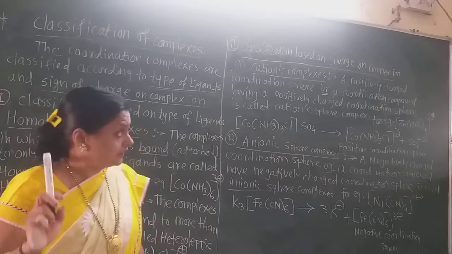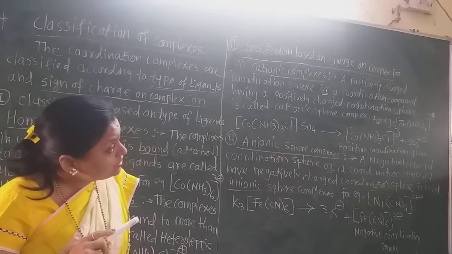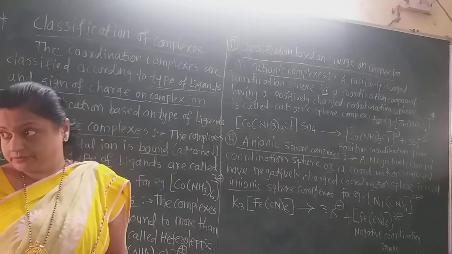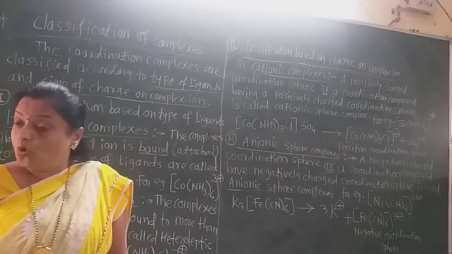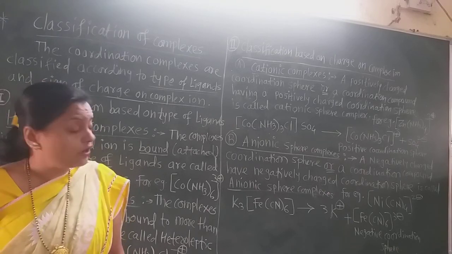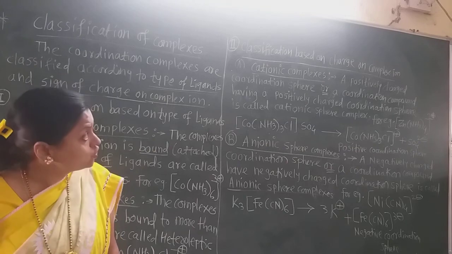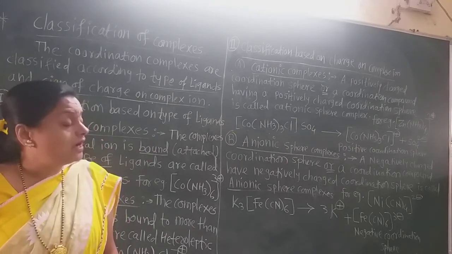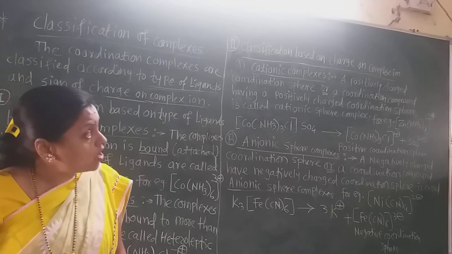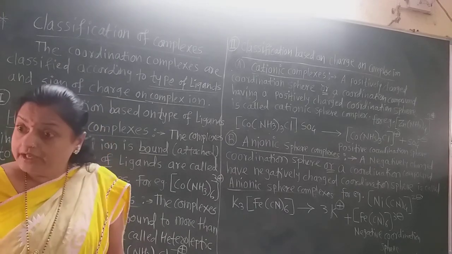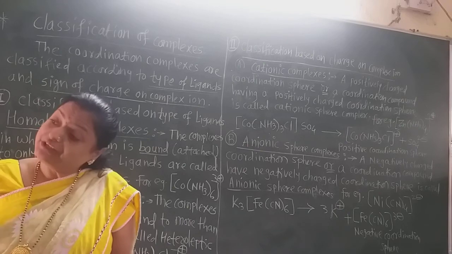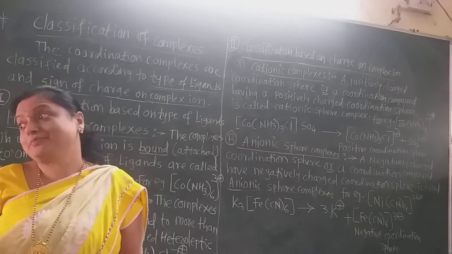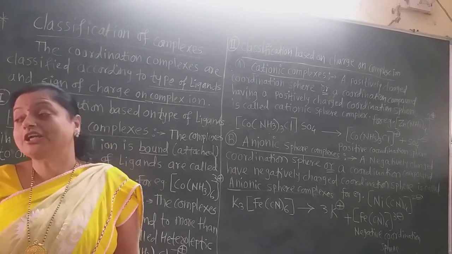Now understand this: a positively charged coordination sphere is a cationic complex, or a coordination compound which after ionization gives a positively charged coordination sphere is also a cationic complex.